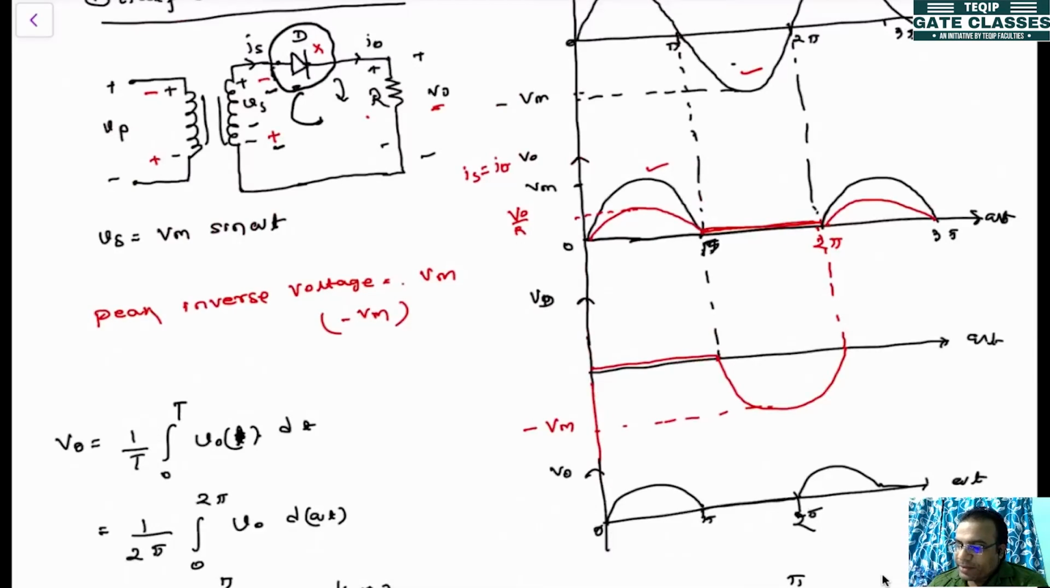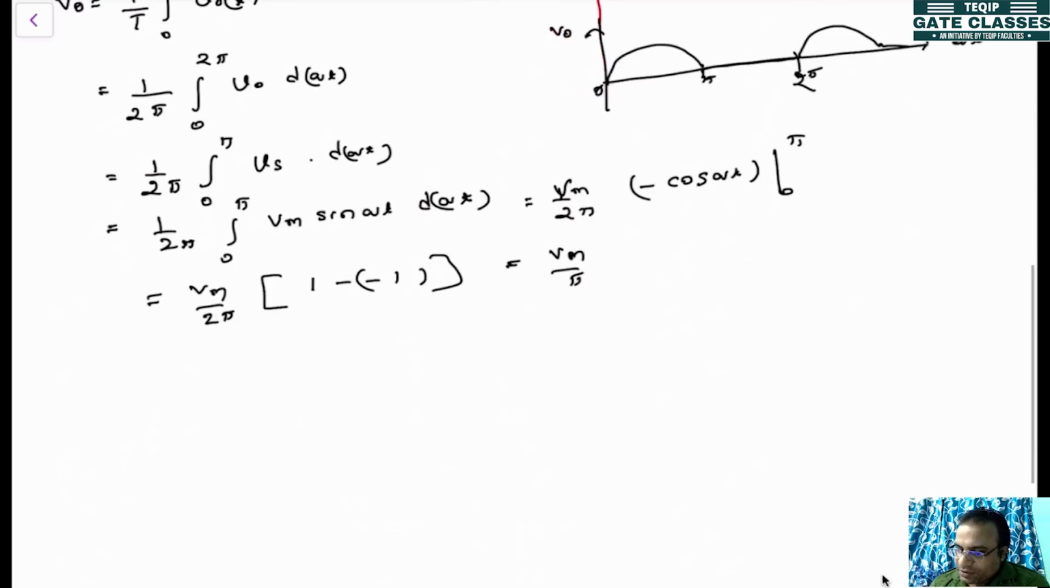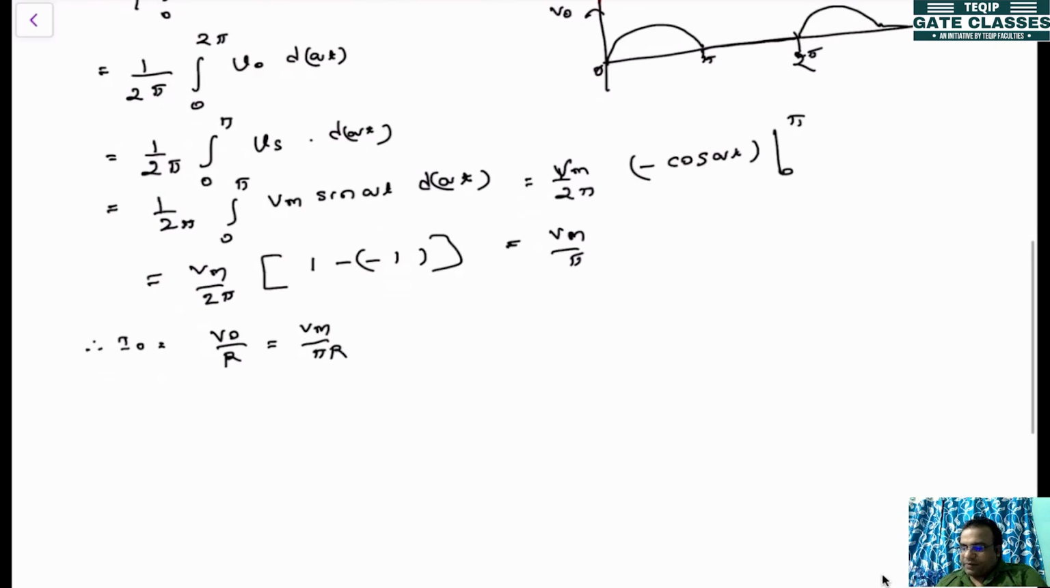If V0 is Vm by pi, what will be the value of I0? The average value of current I0 will be equal to V0 by R, so that will be equal to Vm by pi R. Okay, so this is the average value.